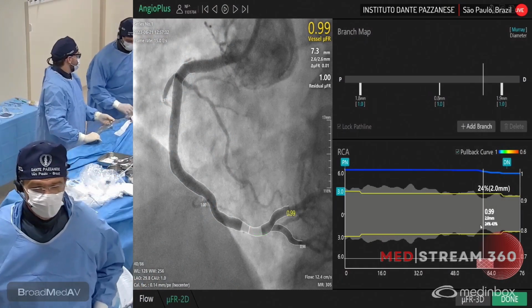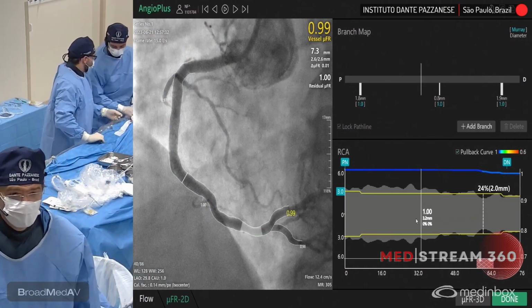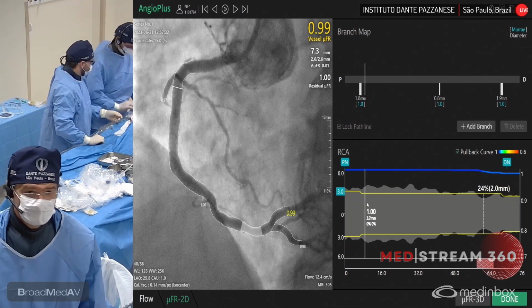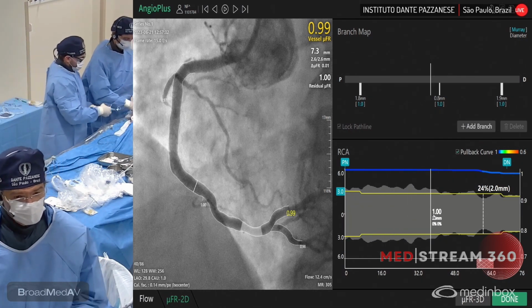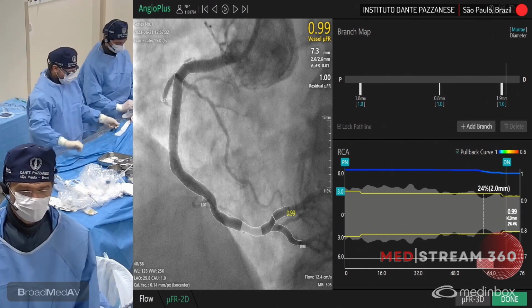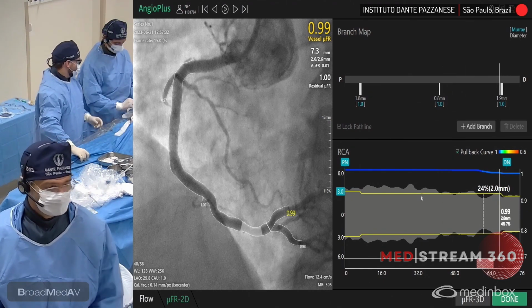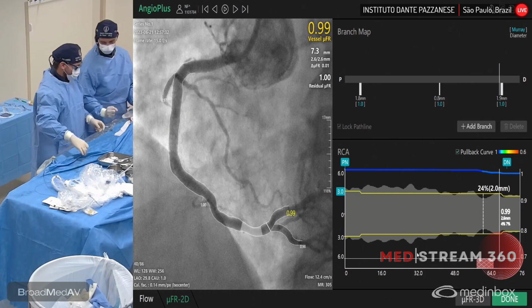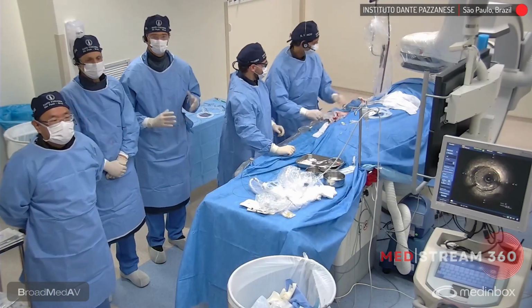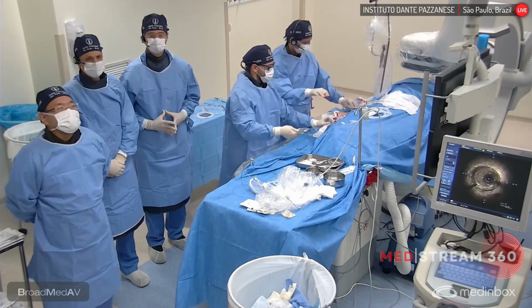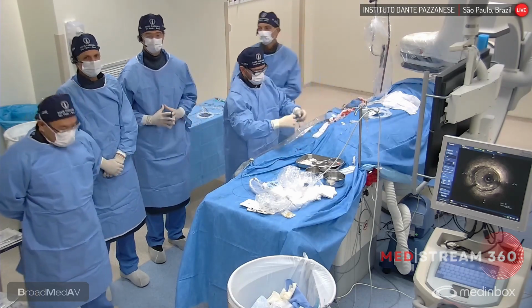Ricardo is anxious to show the final FFR, it's 0.99. So since the beginning, since the stent segment, you're going to go distal now. So the distal vessel is 0.99. So this was a great demonstration, guys. It's perfect.